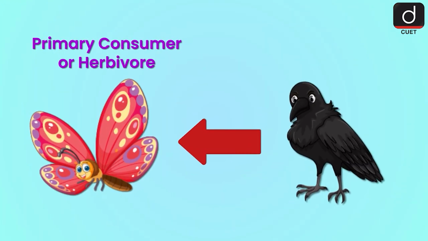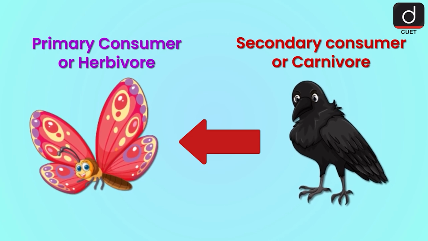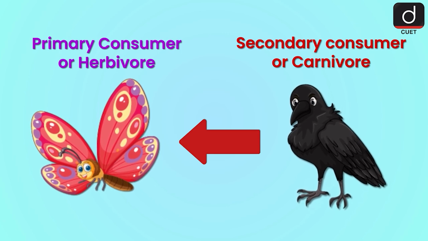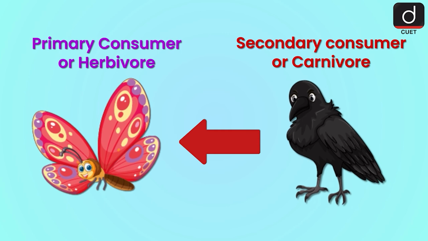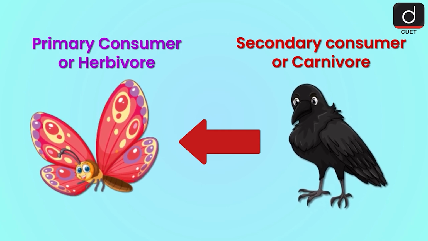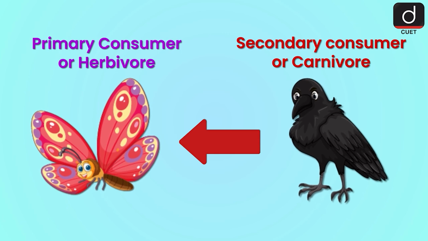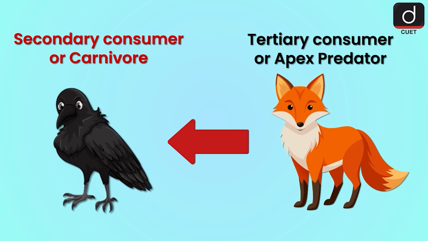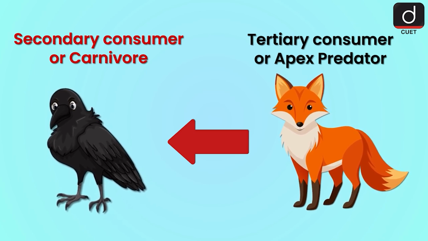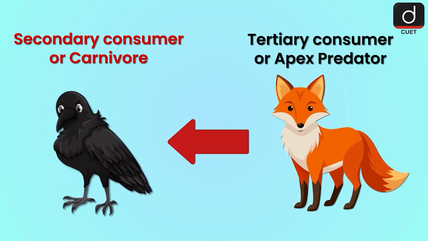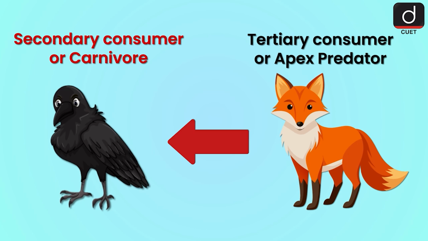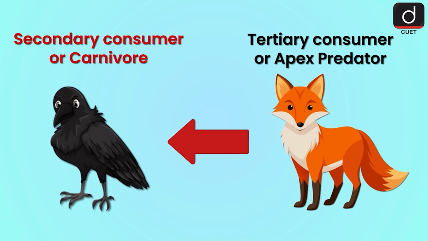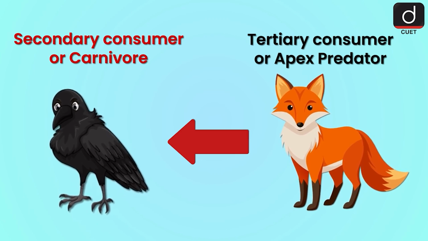Now, the butterfly is eaten by a crow, who is a carnivore. The crow is known as a secondary consumer because it is the second animal to consume in a food chain. Animals who are secondary consumers are also known as carnivores, animals that eat other animals. If a fox eats the crow, the fox is known as a tertiary consumer or the third tier of consumer in a food chain. Our food chain example ends here because fox is known as an apex predator, which means they have no natural predators and are at the top of their food chain.